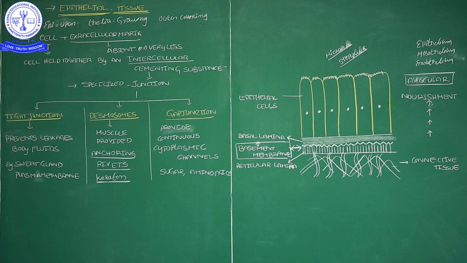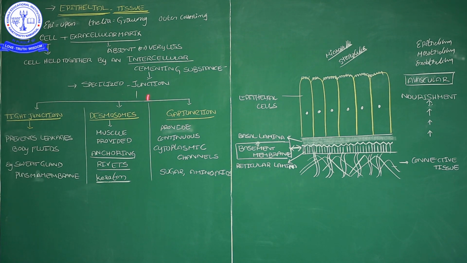There is a small gap in between the cells. So these gap junctions provide the path for the movement of substances, whether sugar or amino acids, whatever it is. Some substances want to move from one cell to another cell. At that time, when sugar and amino acids are moving, these gap junctions play an important role.